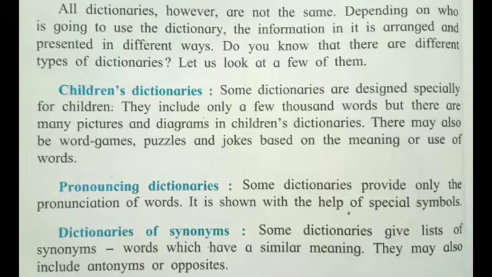After this lesson is complete, I will show you how these dictionaries are. Dictionaries of synonyms. Some dictionaries give a list of synonyms, words which have similar meaning. Synonyms means similar meanings. They may also include antonyms or opposites. Synonyms mean similar meanings and antonyms mean opposites.